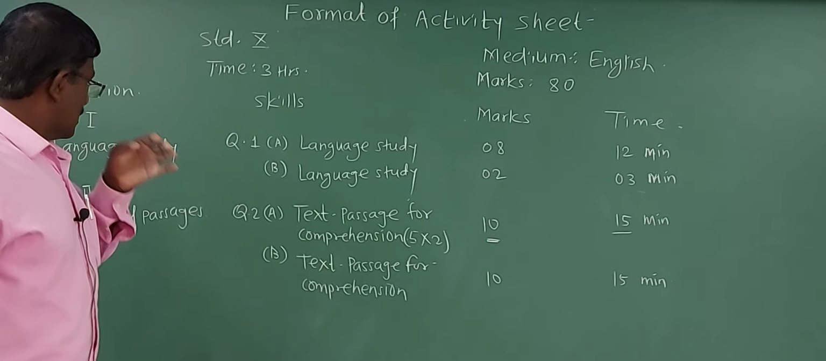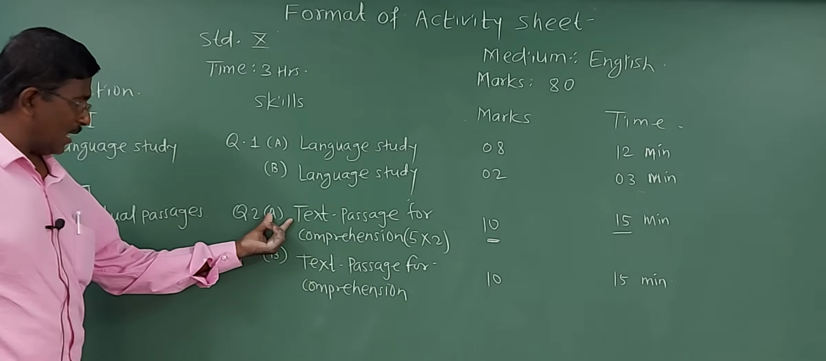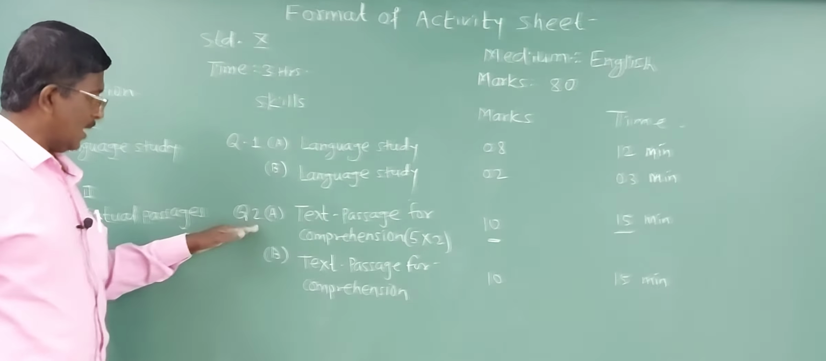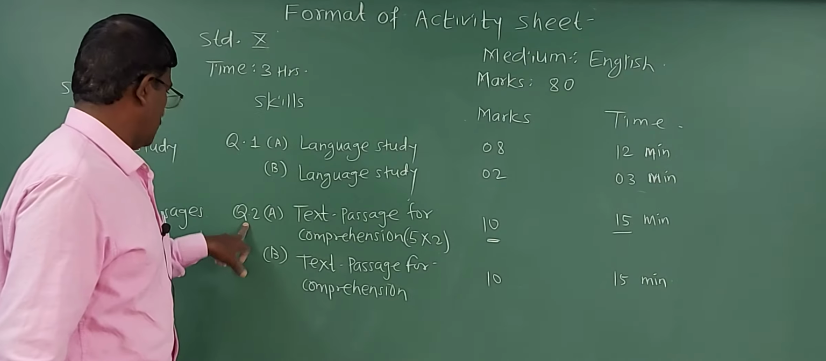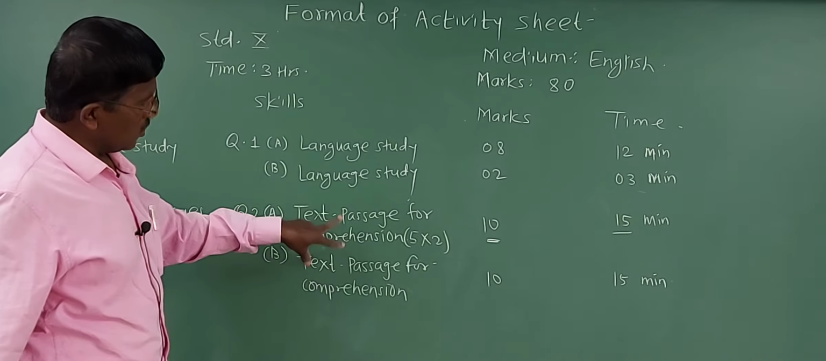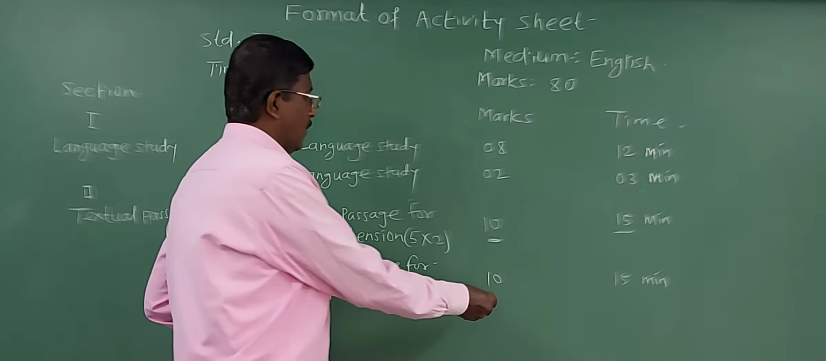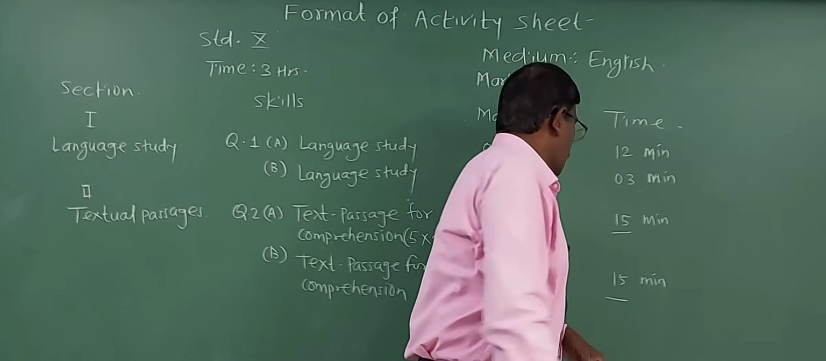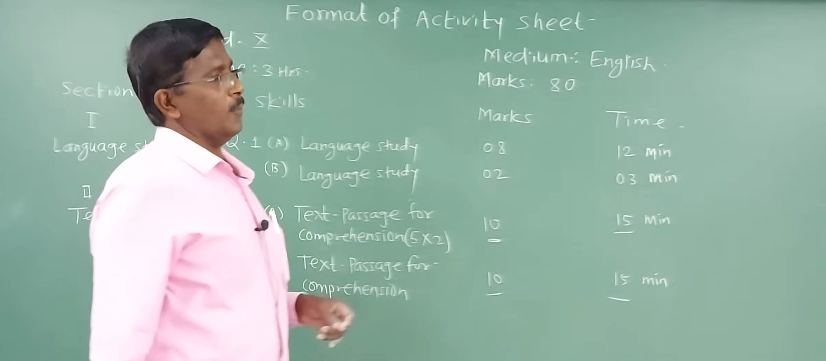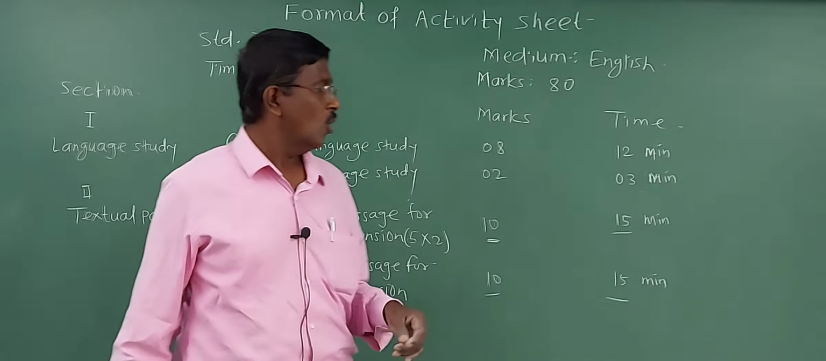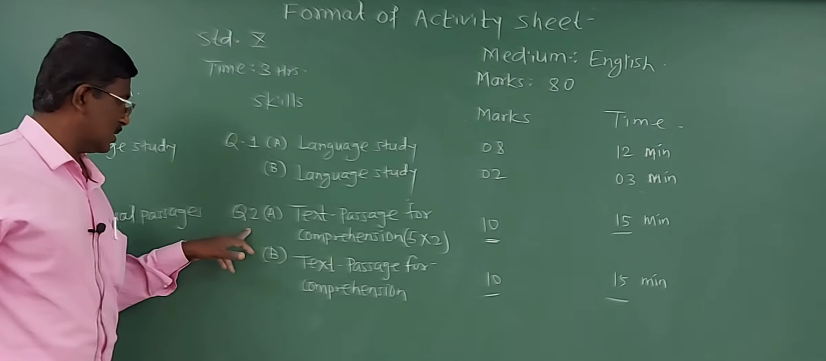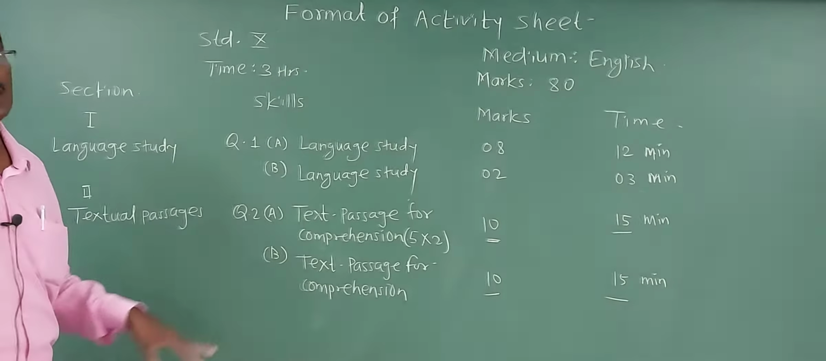See here, like question number 1A, question number 2B is there. 2B is like question number 2A. Both have the same nature and the same pattern, and this is also for 10 marks, and the time given for covering this question is not more than 15 minutes. So if you observe carefully, you will come to know you have to give 15 minutes to cover each of these 2 questions, that is question number 2A and 2B.